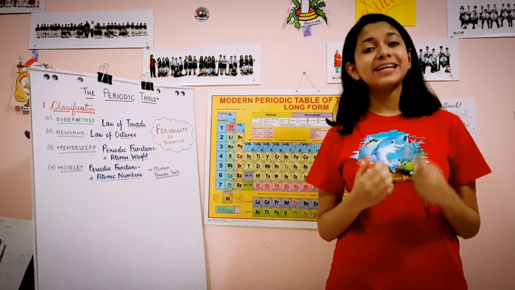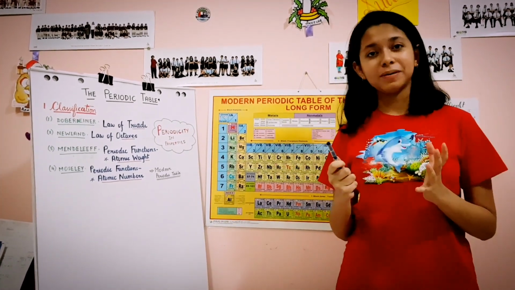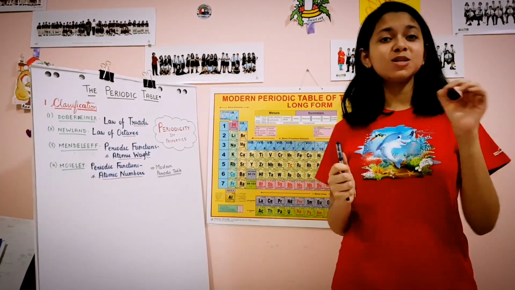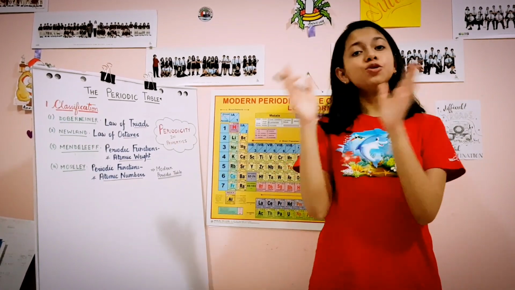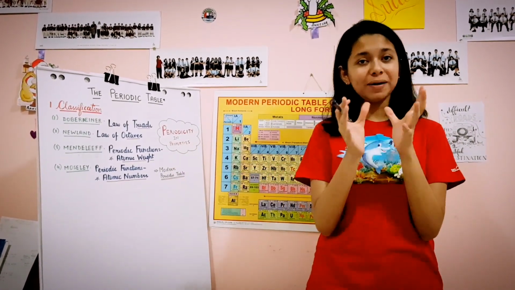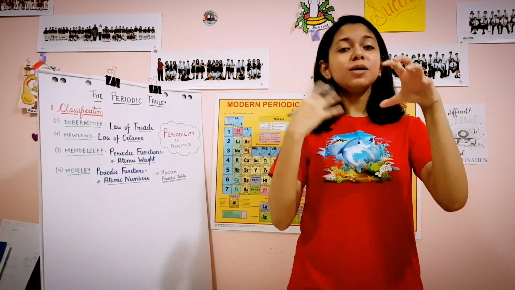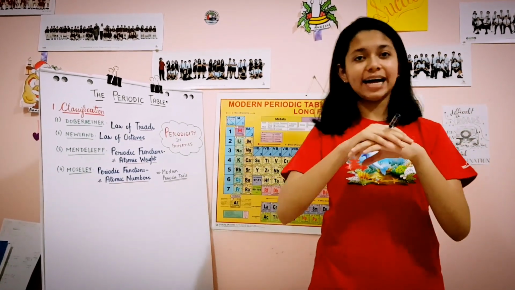And so it would be pretty much next to impossible for one person to learn all the properties of each and every one of those 118 elements, right? So that's why scientists decided to make it easy by classifying these elements into groups based on similarity in properties. So that if we know the properties of one group, we'll get to know the properties of all the elements that are there in that group.